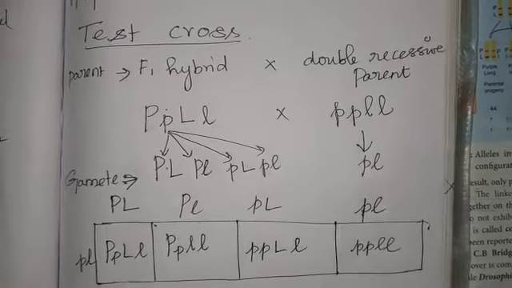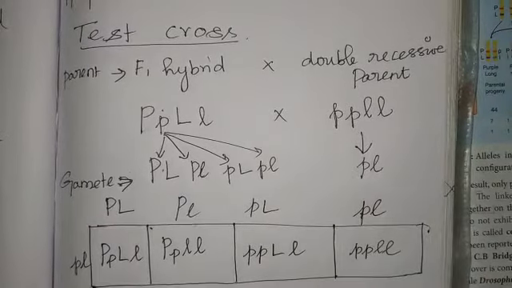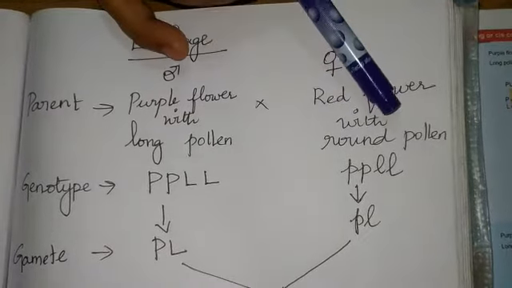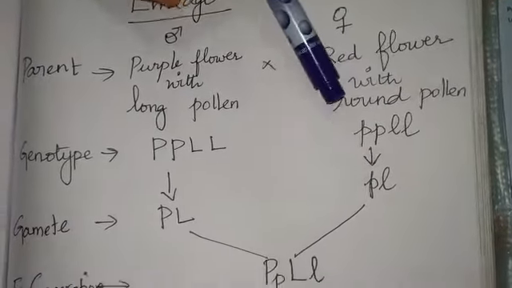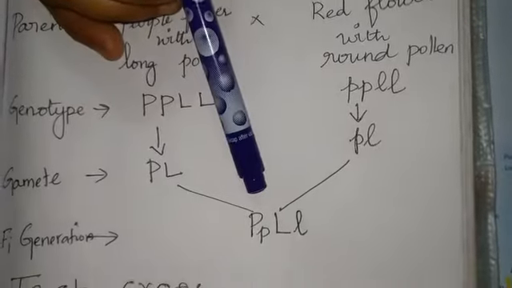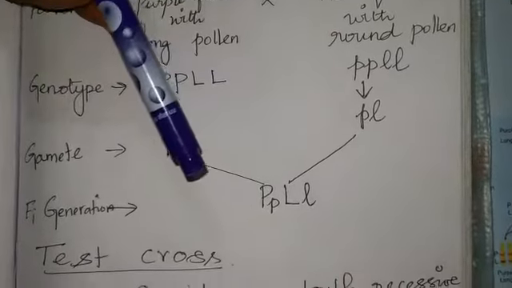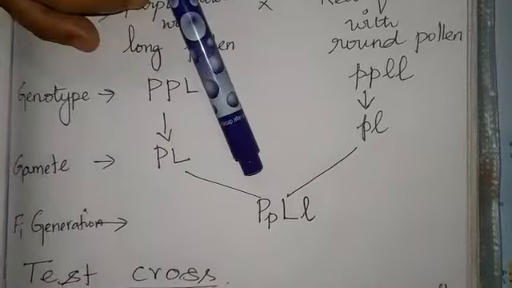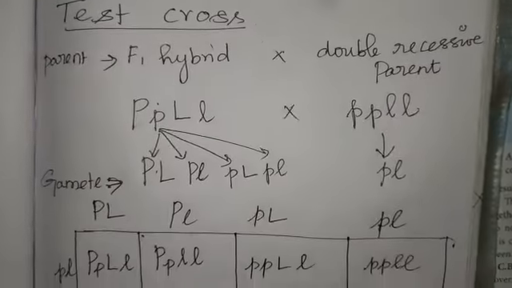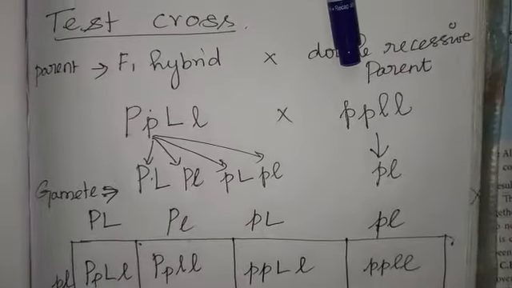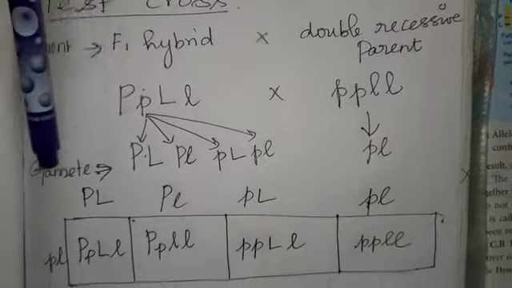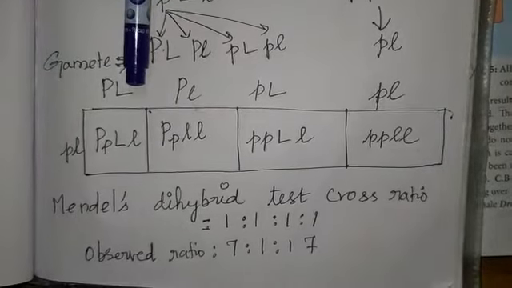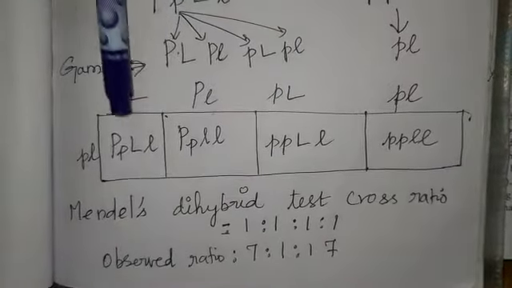In the parental generation, a cross is made between a purple flower with long pollen plant, which is a double dominant, and a red flower with round pollen plant, which is a double recessive parent. When a cross is made between these two, the F1 hybrids are all purple flower with long pollen. When this F1 hybrid is crossed with a double recessive parent, red flower with round pollen, four different characters are seen in the next generation.